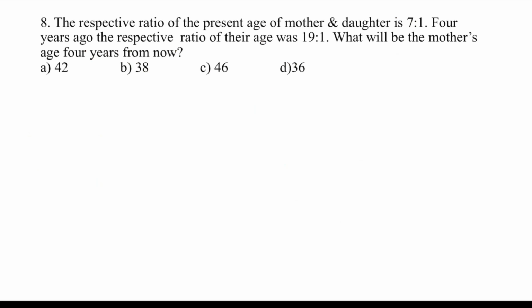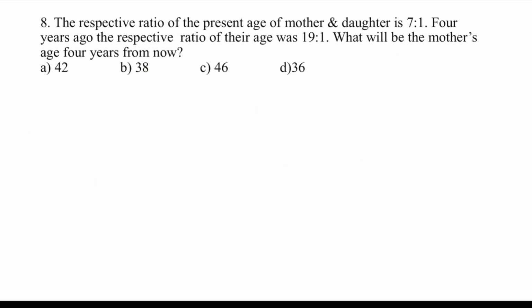Next. The respective ratio of the present age of mother and daughter is 7:1. 4 years ago, the respective ratio of their ages was 19:1. What will be the mother's age 4 years from now, they are saying.